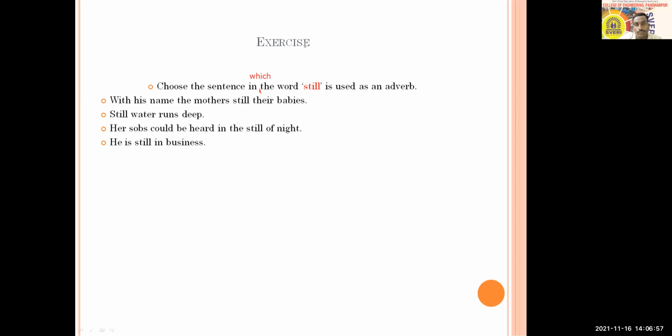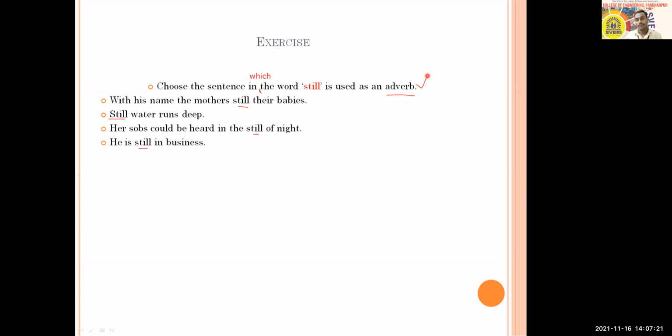Okay. So here you people have four sentences. Four sentences contain the word still, and you have to choose the sentence in which the word still is used as an adverb. I hope that all of you might have got the question right, and then try to answer it. Which sentence? A, B, C. You can answer.